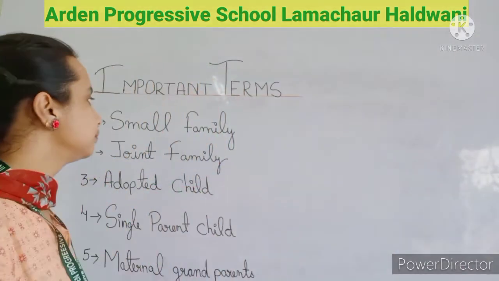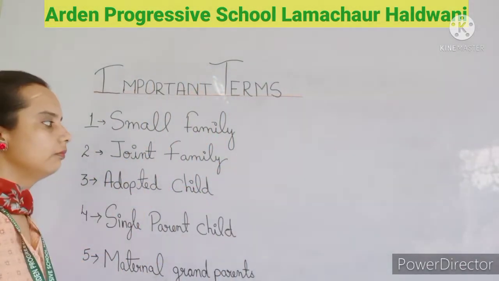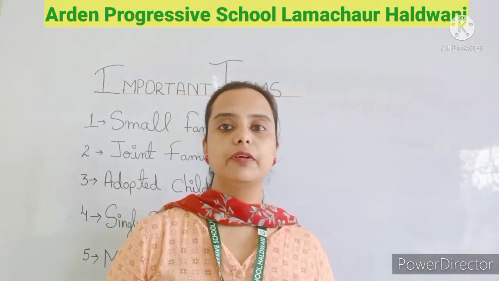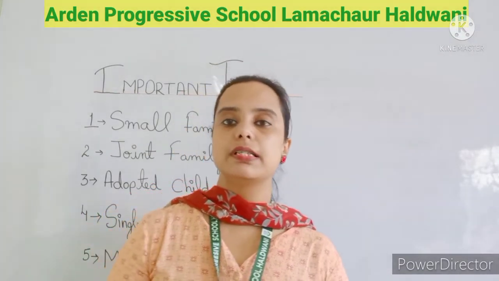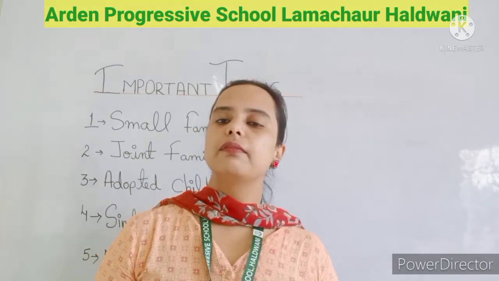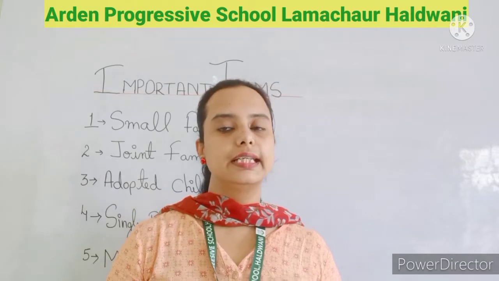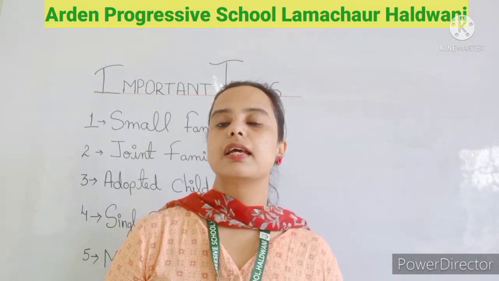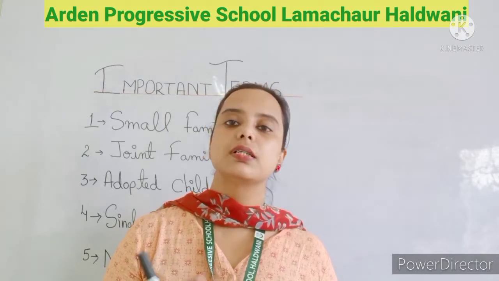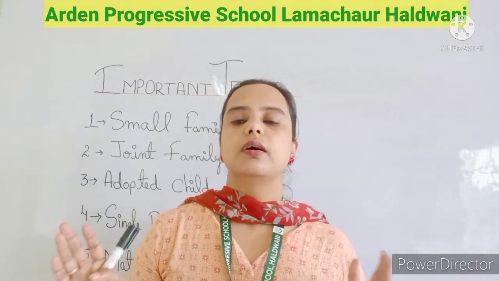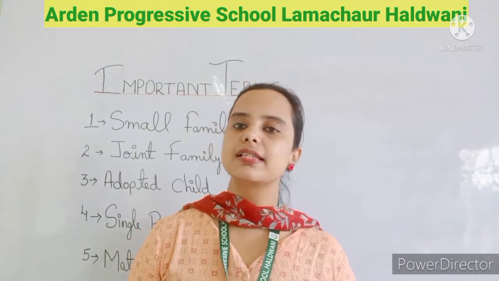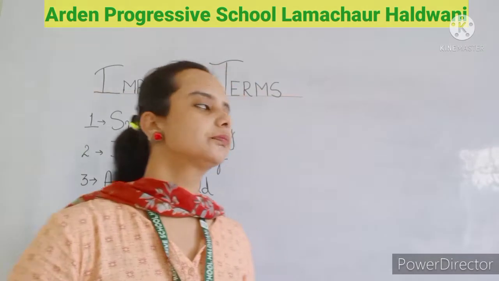Now, what is a joint family? Joint family is also known as the big family, in which more people are there, more than 5 or 6. There will be the mother, father, kids, grandparents, and the uncles and aunts and their kids, means your cousins. All together makes a joint family.